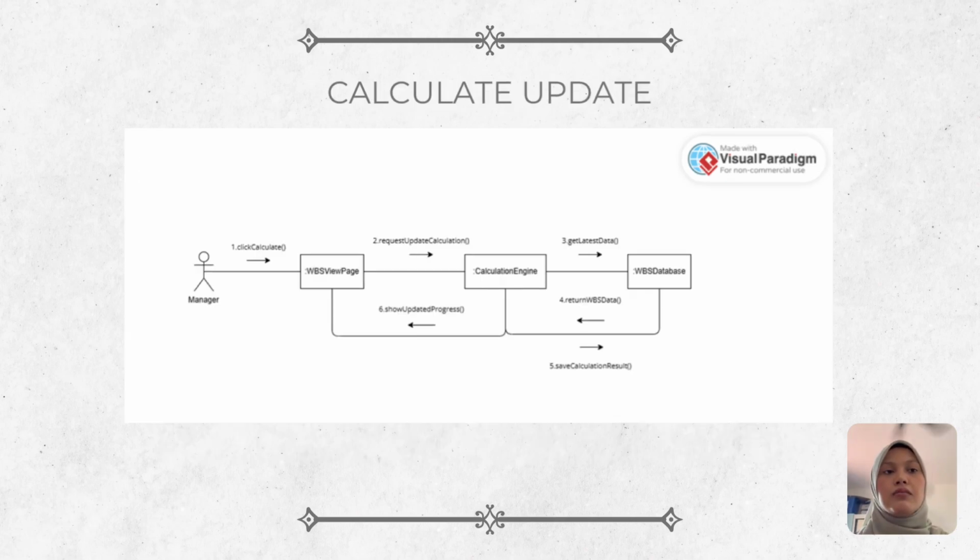This diagram shows the interaction during the WBS calculation process. It starts when the manager clicks calculate on the WBS view page, triggering a request to the calculation engine. Then the engine fetches data from the WBS database, processes it, and saves the result. Finally, the updated progress is shown on the view page, giving the manager real-time feedback.